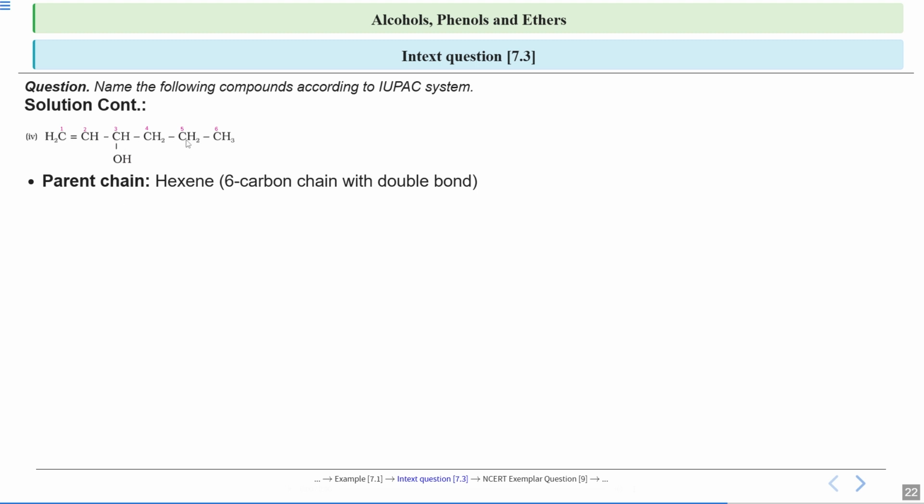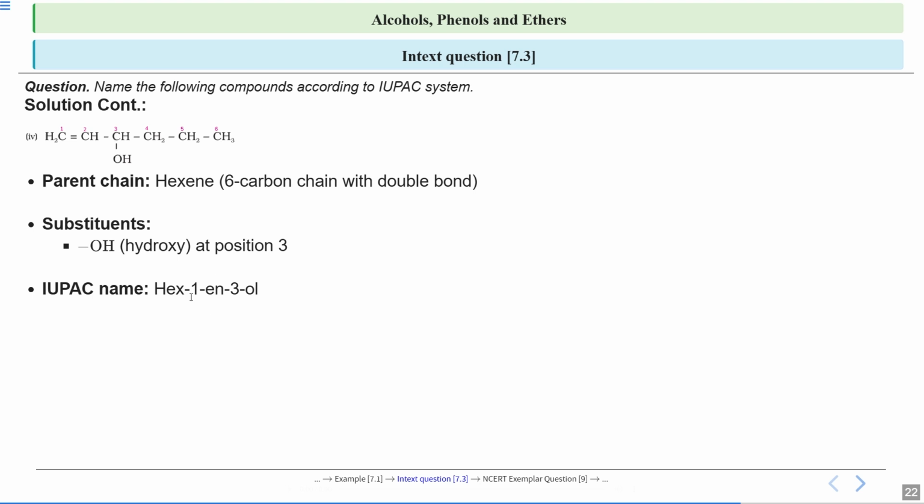So this will be hexene, not hexane, because a double bond is there. So substituents, on third position you have this hydroxyl group attached. So how will you write the IUPAC name? This is the longest carbon chain, just 6 carbon atoms.